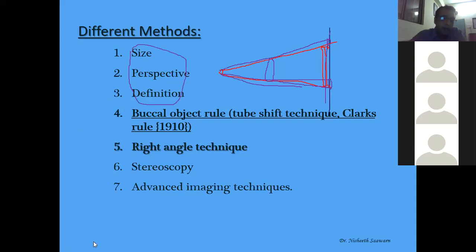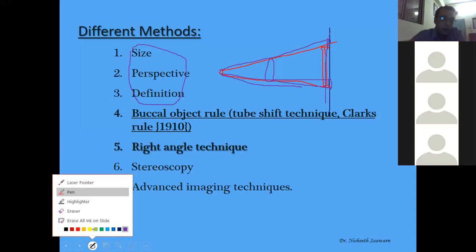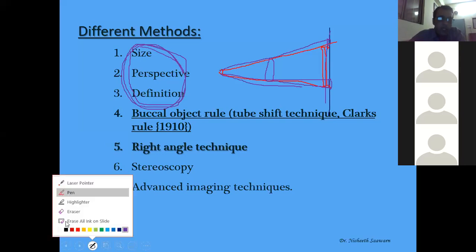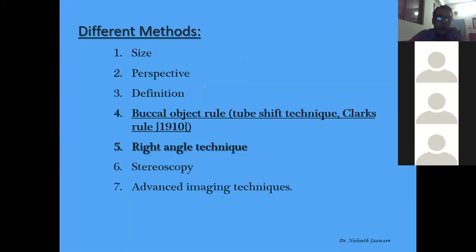You need to have a very expert mind to calculate, to guess which side it is from these two methods. Okay. So I am not going into so much detail in this. This is just to let you know. Now we'll go to the next method.